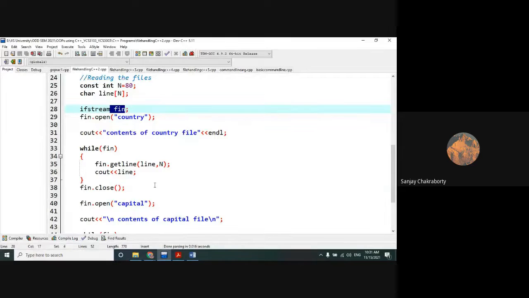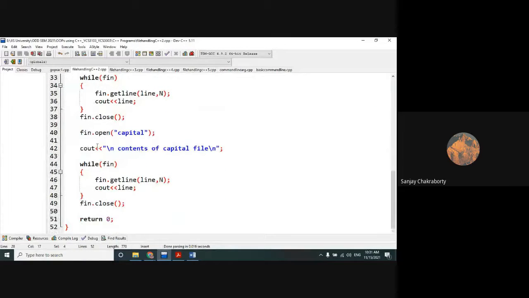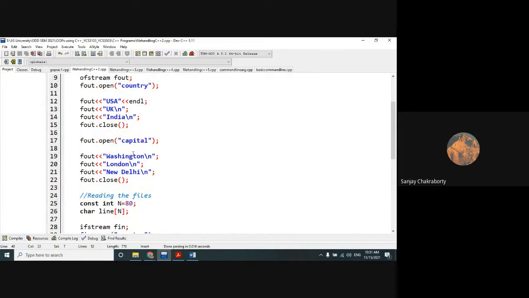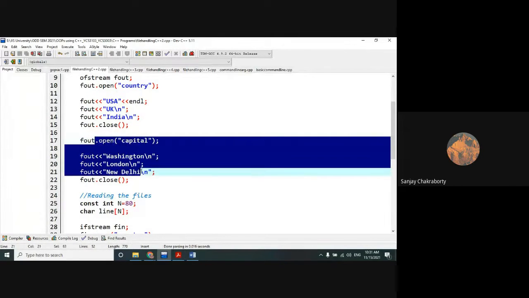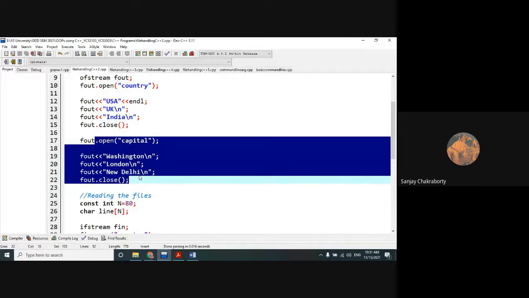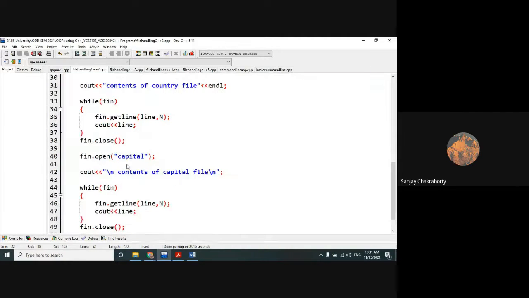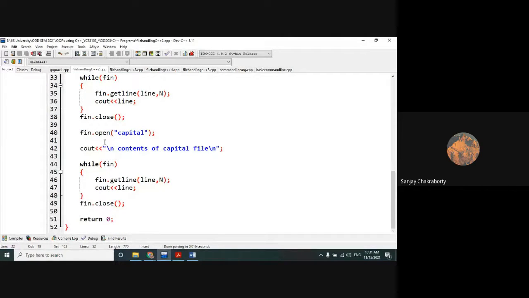We will close the fin object. Now we will do the similar kind of operation for the capital file. There is one more file, don't forget this. There is a capital file which is actually holding the capitals of these country names. So this is the capital file.